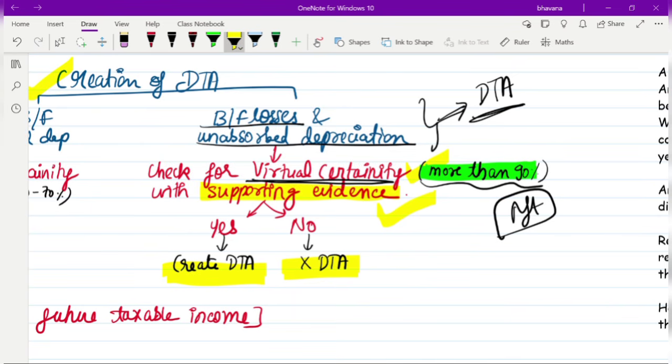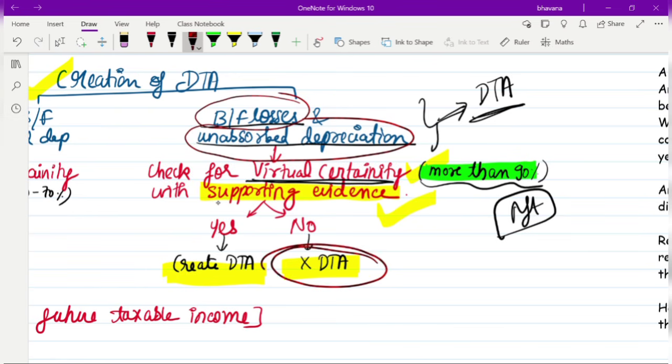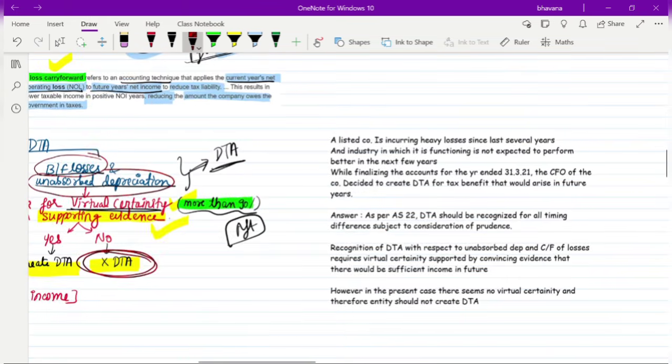Even though in a future year there might be a chance that brought forward losses and unabsorbed depreciation might get set off, since you're not more than 90% sure or the supporting evidence is not there, in such a case please don't create a DTA. Even if the condition is telling you to create a DTA, do not create a DTA in case you don't have virtual certainty and supporting evidence. Okay, related to this, let's first see an example and then we'll move on to case 2.